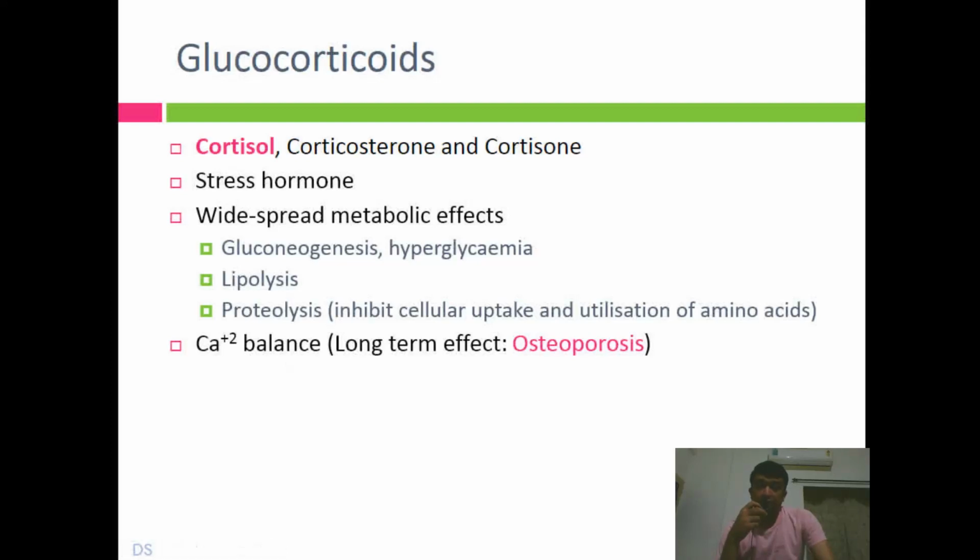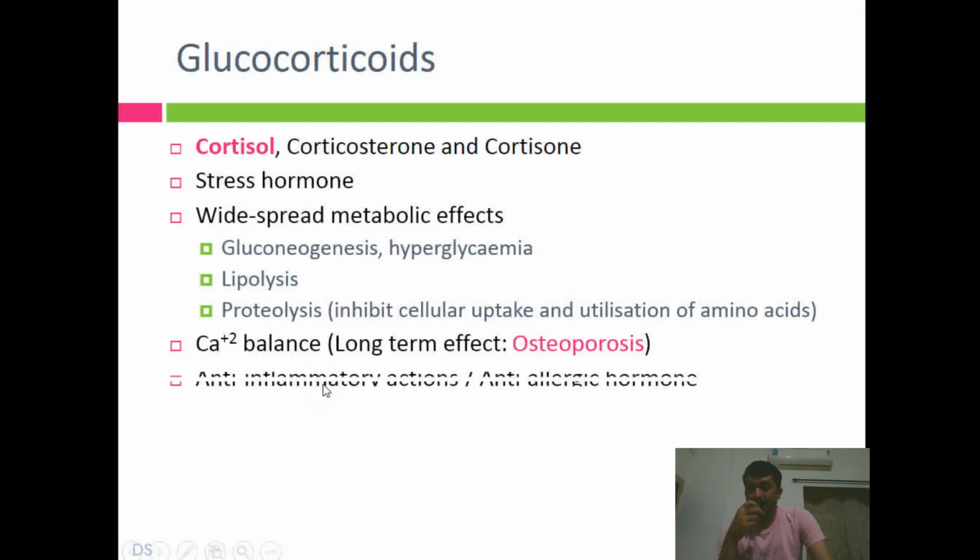Long-term effect on calcium: it activates the osteoclast cells, right? Osteoclasts are the ones involved in resorption of the bone, and they inhibit osteoblasts. That means the calcium will migrate from bone to blood, so the calcium level in blood will increase, but the calcium content in bone will be less, so that will make your bones porous. Osteo refers to bone, porosis is formation of a porous structure, right, which is prone to fracture, right? Bones will be weak, that is called osteoporosis, right? So it can also affect calcium balance.